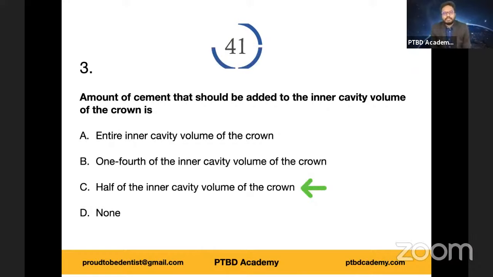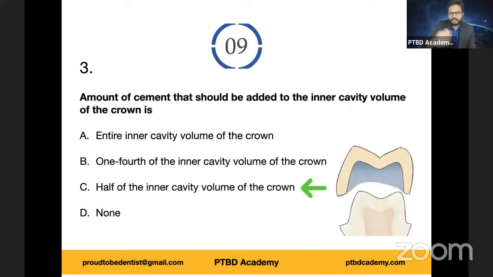Half of the inner cavity volume, around half, not exactly half, it cannot be standardized or measured, right? So around half of the inner cavity volume of the crown, and also the cement should be flowing along the margins so that when you place the crown over the prepared tooth, the excess protrudes over or beyond the margins, thereby ensuring complete seal, isn't it? So as you can see, around half, right? Around half of the inner cavity volume of the crown.